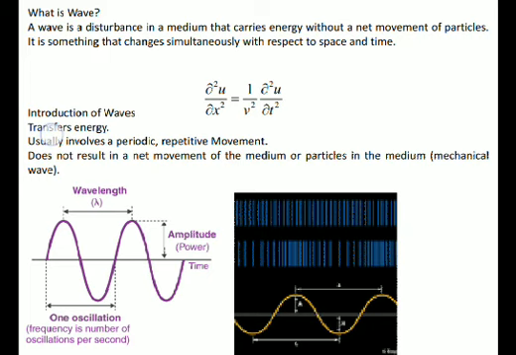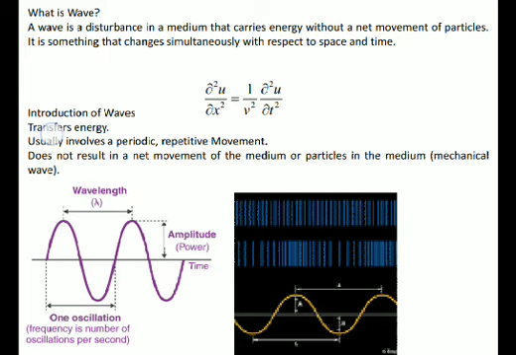So u is any function that changes with respect to space, because del is nothing but one kind of derivative, and the physical meaning of a derivative is nothing but the change. If you want to find out the change in one particular function, we have to take the derivative of that function. So del 2u by del x square indicates that there is a change in the function u with respect to x. With respect to x means what? x is a space coordinate. So there is a change happening in the function u in the space coordinate.